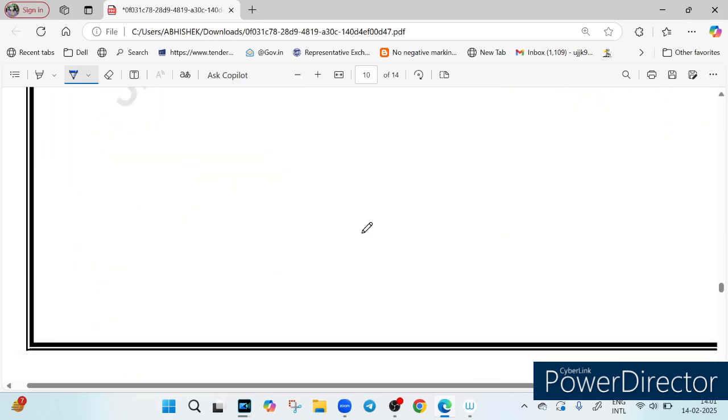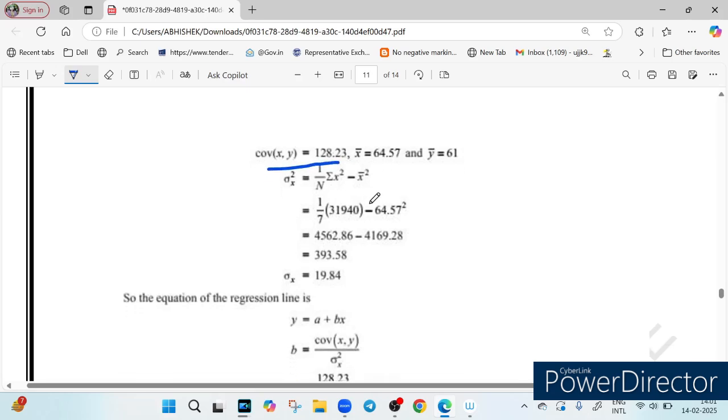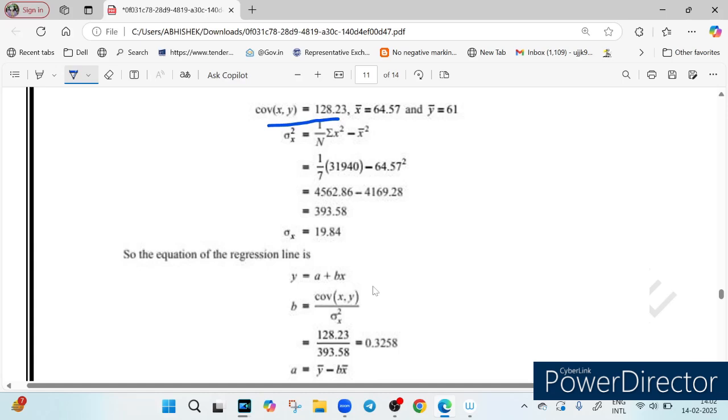We have used this formula in this particular question. We first have the covariance, which is given to us as 128.23, and then we calculate sigma x square, because we have to divide by s x. S x means the standard deviation of x, right? You know the formula very well: 1 upon n summation of x square minus x bar square. You know x bar is 64.57; find its square. You know the summation of x square, which is 31940.